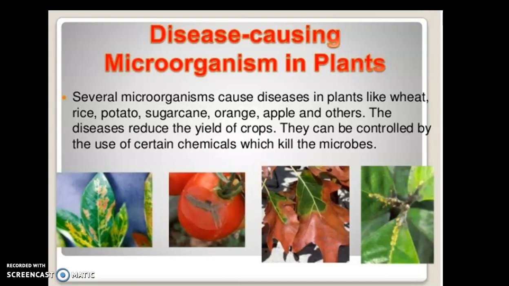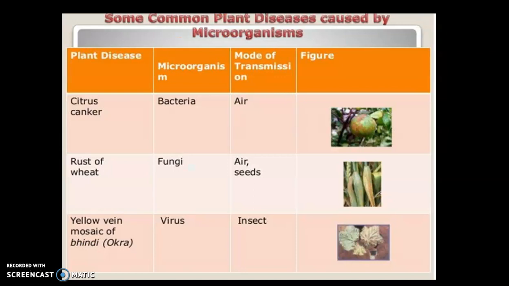So now let's talk about disease causing microorganisms in plants. Several microorganisms cause disease in plants like wheat, rice, potato, sugarcane, orange, apple and others. The diseases reduce the yield of crops and they can be controlled by the use of certain chemicals which kill these microbes. Alright. So there are some examples also, like citrus canker.